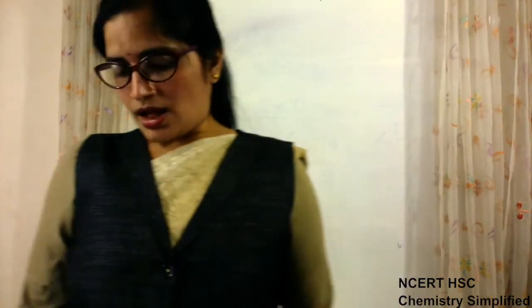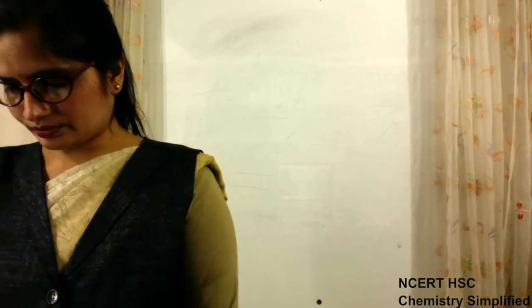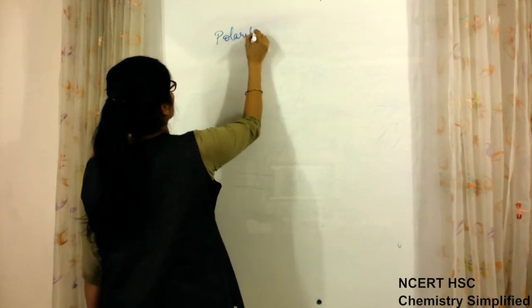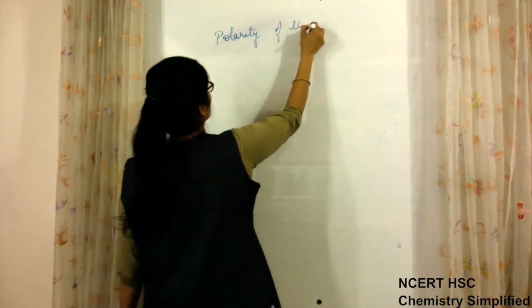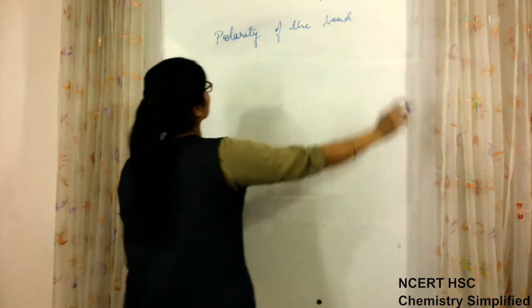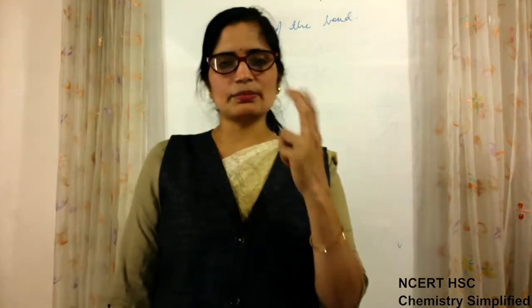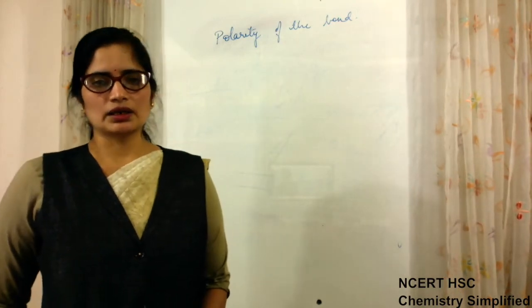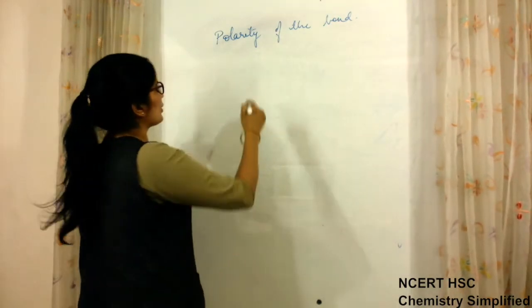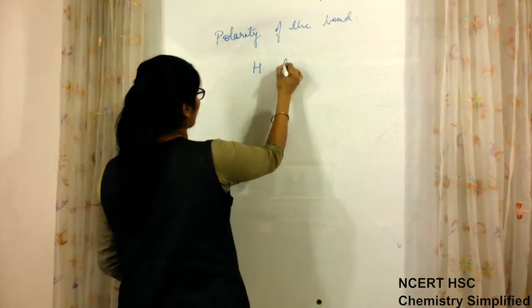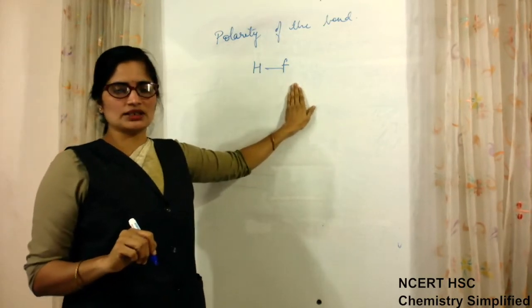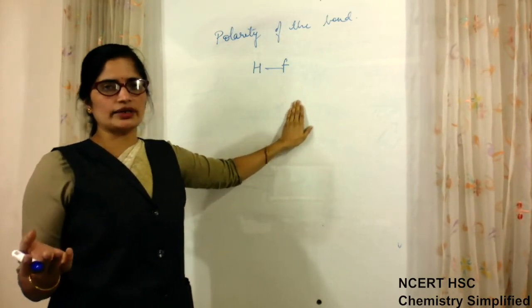Okay, now comes polarity of the bond. When a bond is made between two different atoms which differ in their electronegativity values, for example, if I say hydrogen and fluorine make a bond, they differ from each other in their electronegativity values.